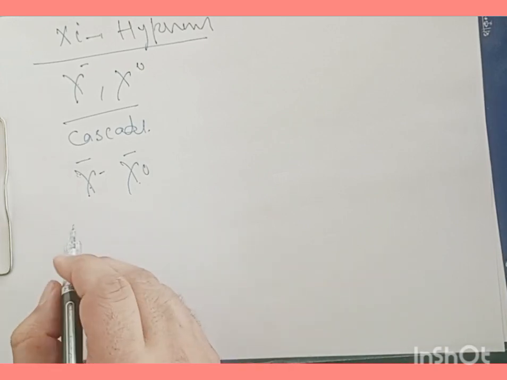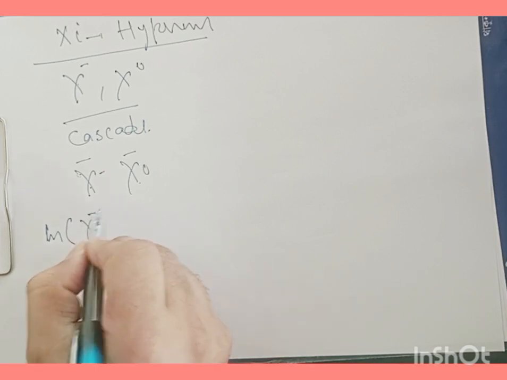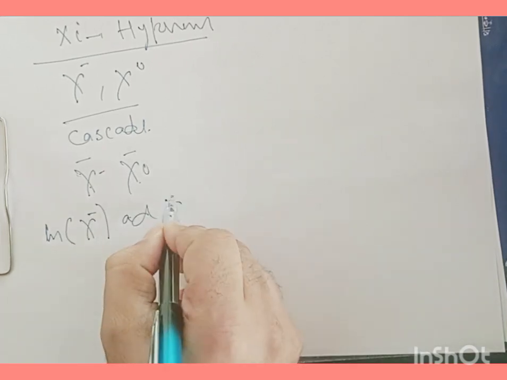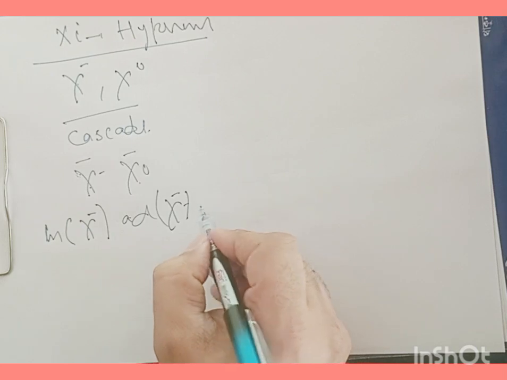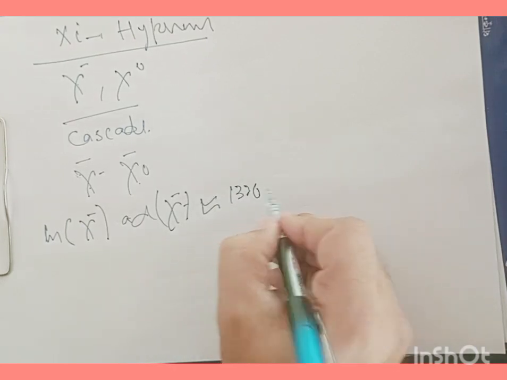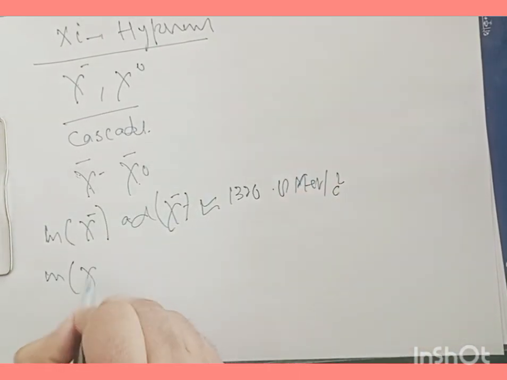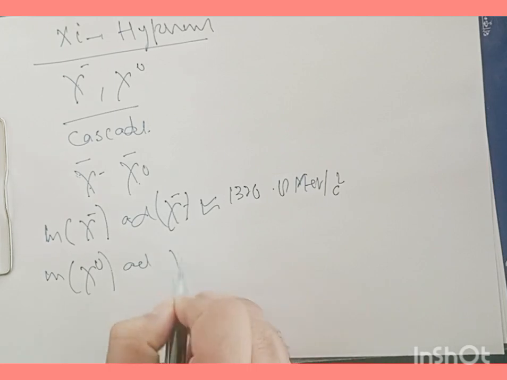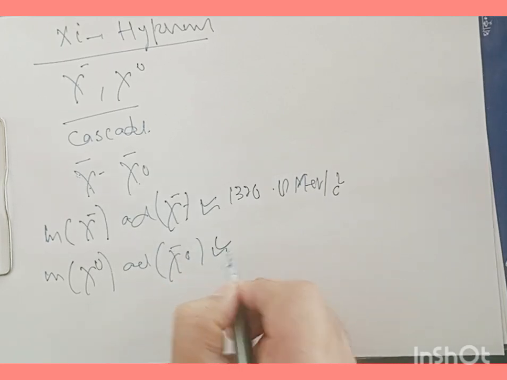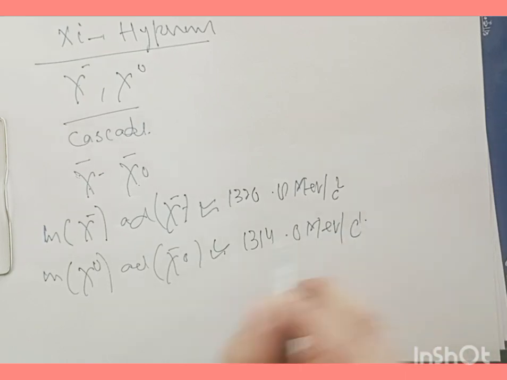They have a mass, and the masses of chi minus and chi bar minus are equal, of the order of 1320.8 mega electron volt per c square. Similarly, the mass of chi 0 and chi 0 bar is of the order of 1314.0 mega electron volt per c square.